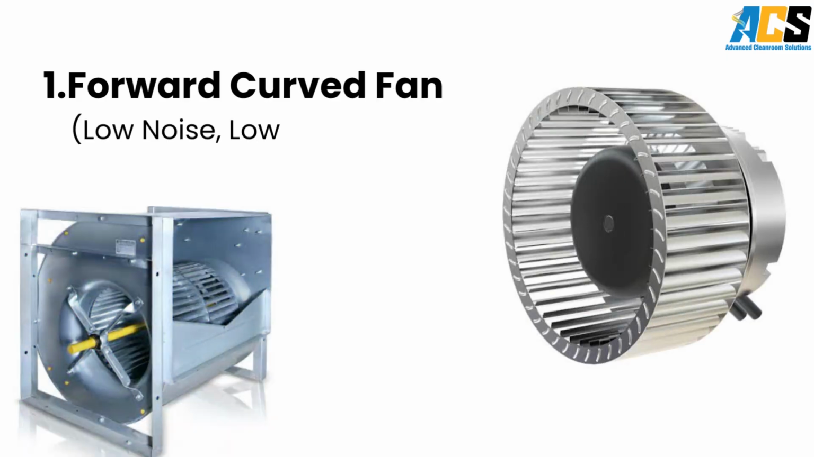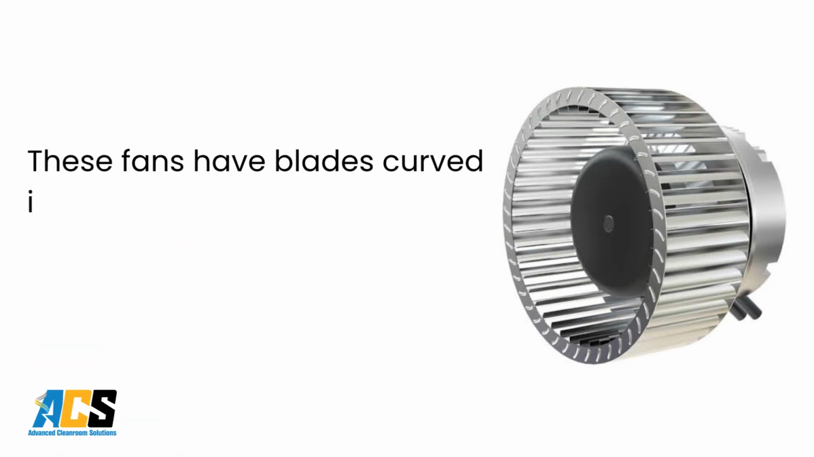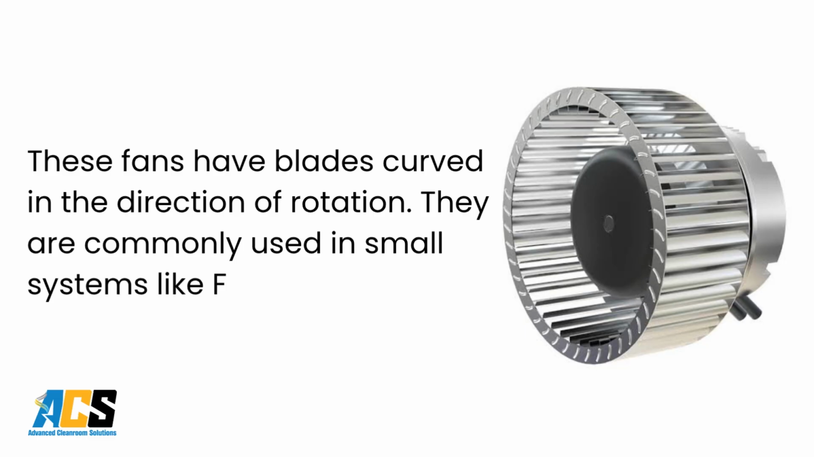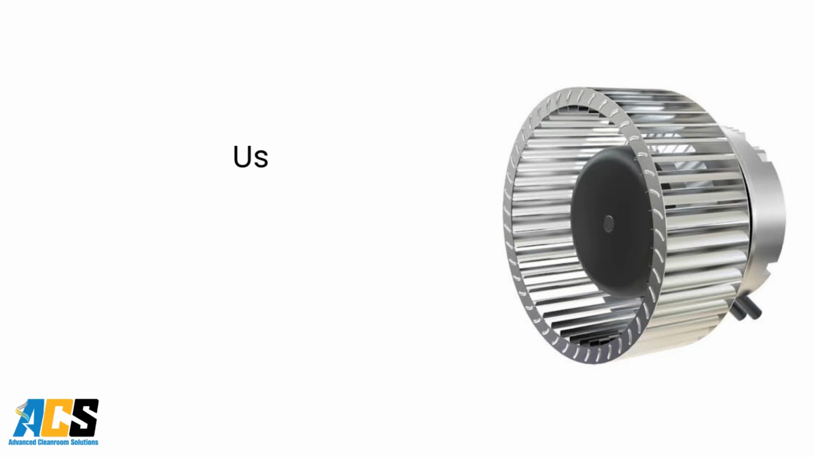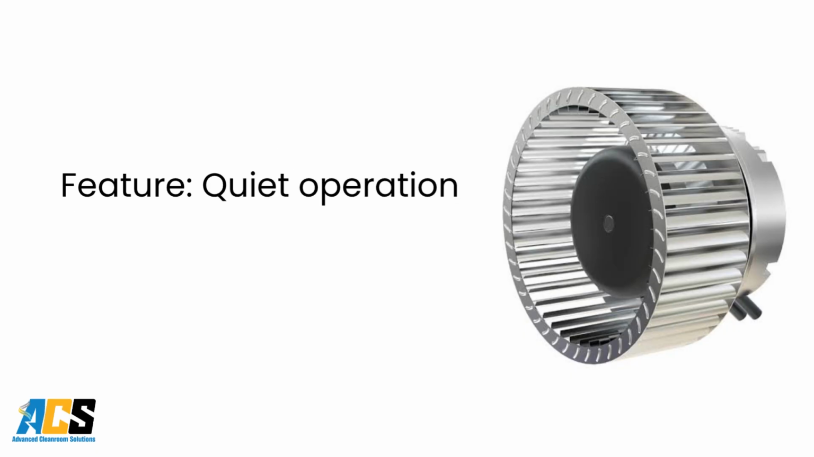Forward curved fan. Low noise, low pressure. These fans have blades curved in the direction of rotation. They are commonly used in small systems like FCUs. Use: residential HVAC systems. Feature: quiet operation.